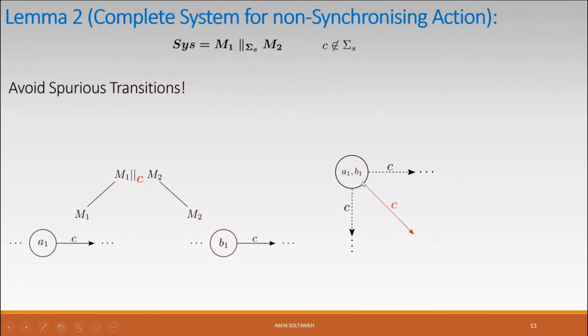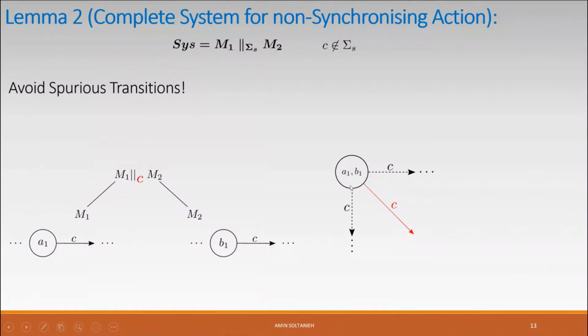We are trying to reconstruct the rates of the system, and we don't want to add or remove any state or transition from the original system. We want to preserve the original combined model. But with the spurious transition, we are adding a wrong transition to the system, so we should avoid such cases.